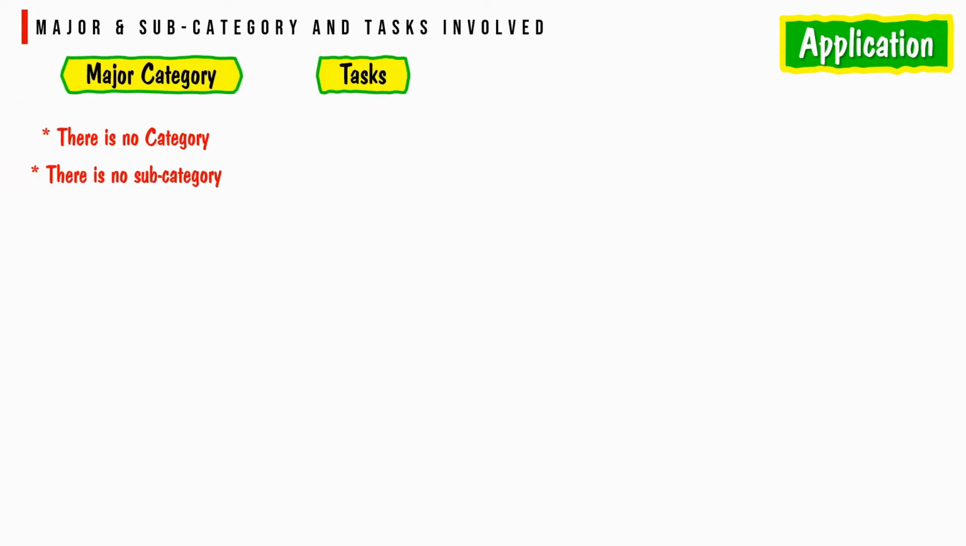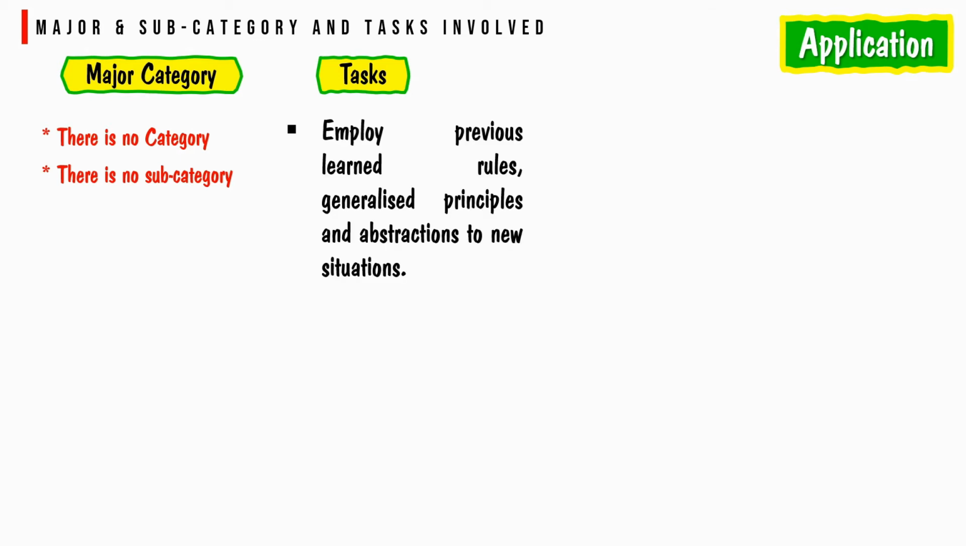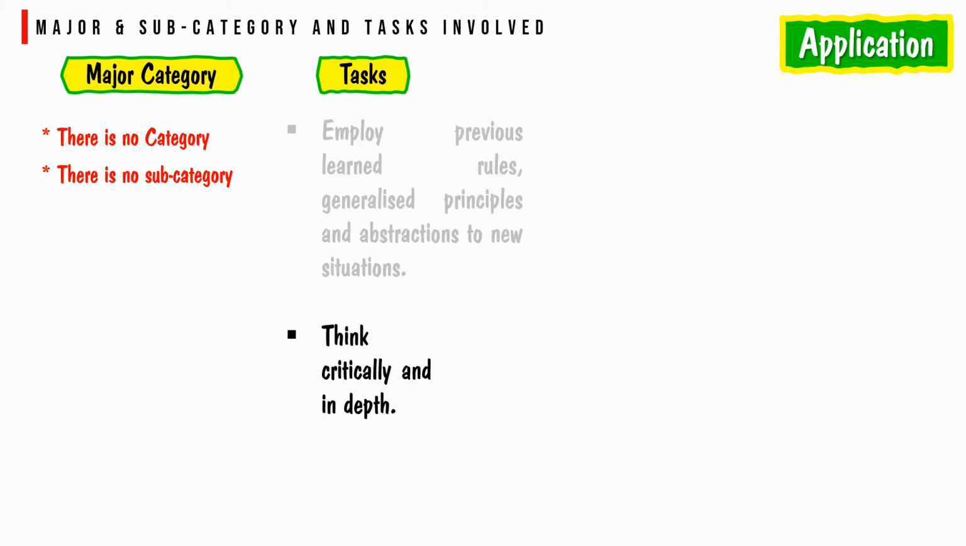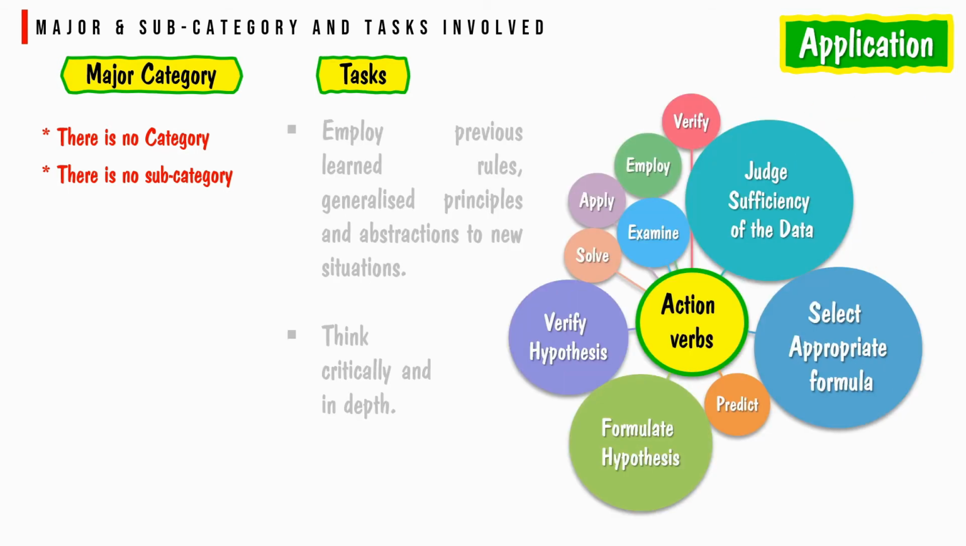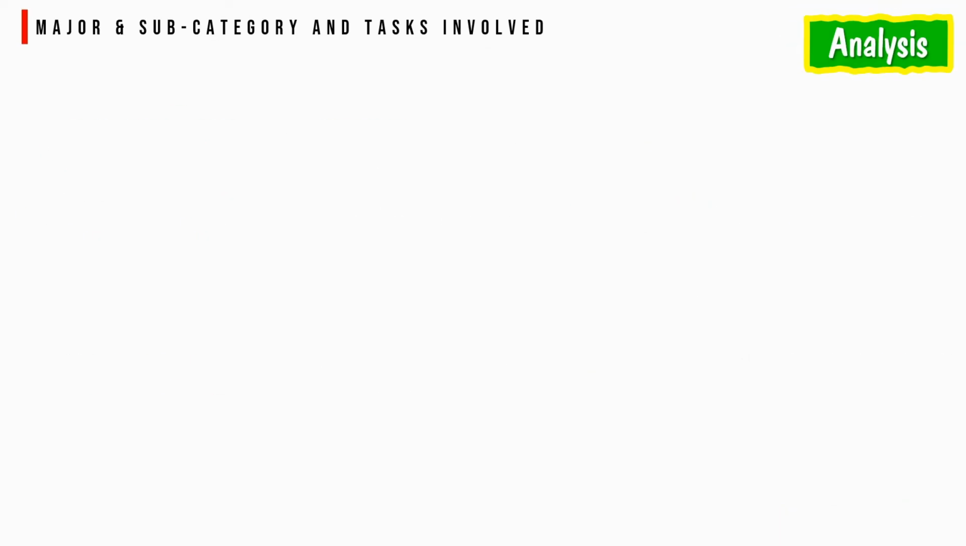There is no category and no subcategory. The main task is to employ previously learned rules, generalize principles and abstractions to new situations. Think critically and in depth. The main action verbs related to application objectives are predict, solve, examine, apply, judge sufficiency of the data, formulate hypothesis, verify hypothesis, select appropriate formula, etc.